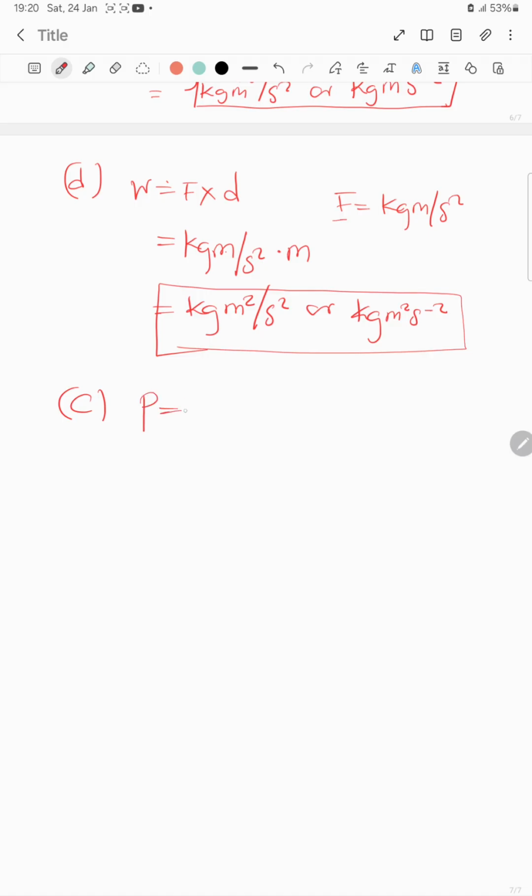So now for you to understand C, we're going to do this. That is power. Power is equal to work over time. Where there is work, I'll substitute this here. So I'll put kg m squared slash s squared, divided by s. This is time. Time is measured in seconds.